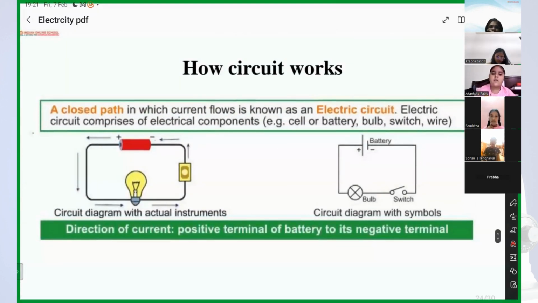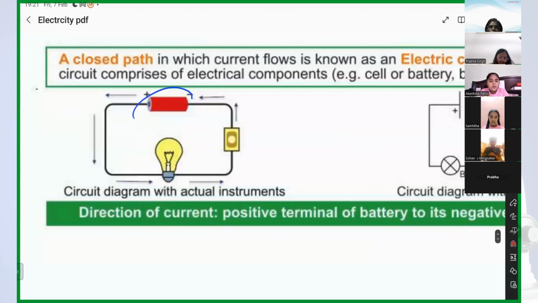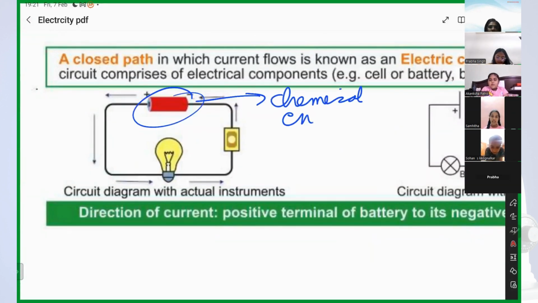What happens? Just see here. In the cell, there is chemical energy. This chemical energy of the cell will convert to electrical energy in the wire.